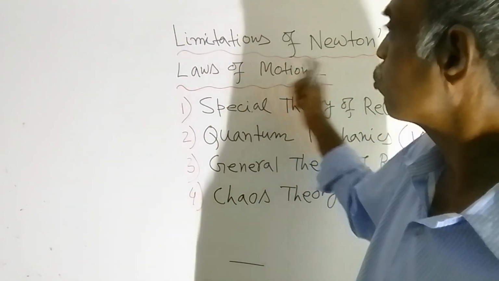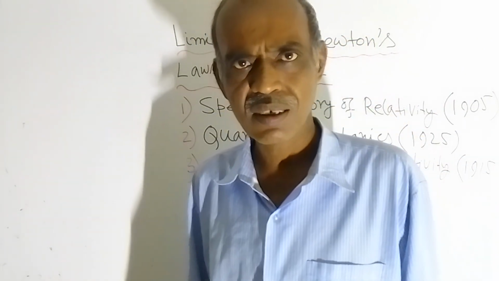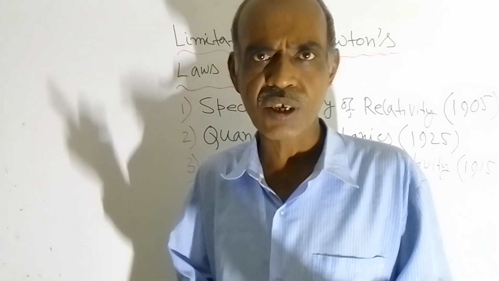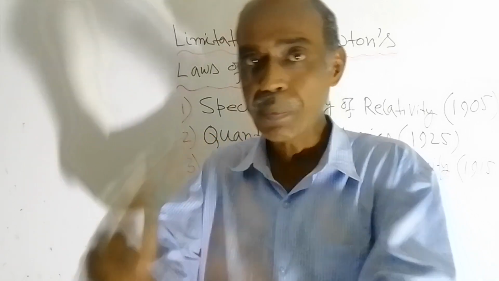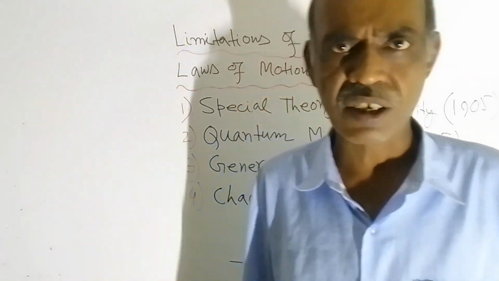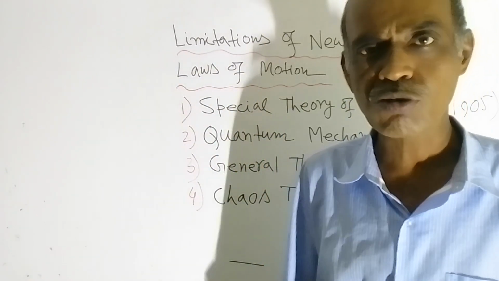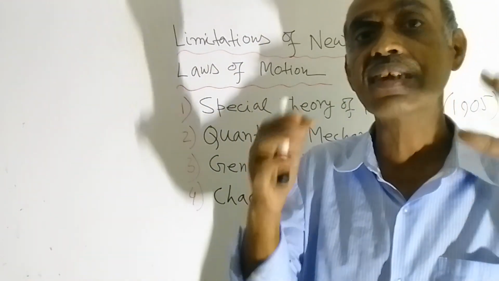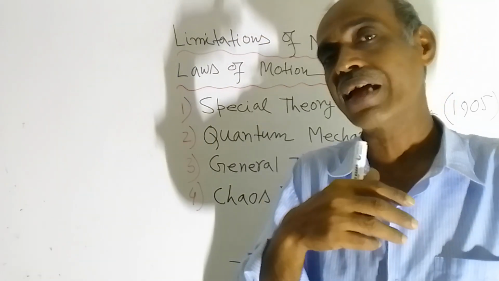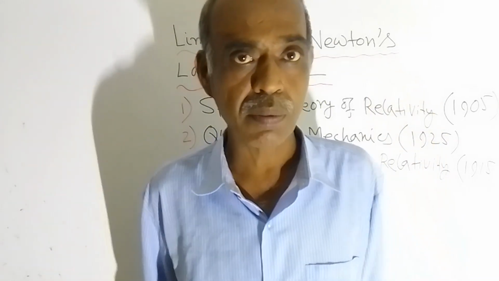Otherwise, if you apply Newton's laws of motion in those cases where a small change in initial condition may be there, or there is a chance that you don't know the exact value of the initial condition, then you will get a drastically different result, meaning the experimental result and the theoretical result won't match. In those cases, chaos theories are applicable.